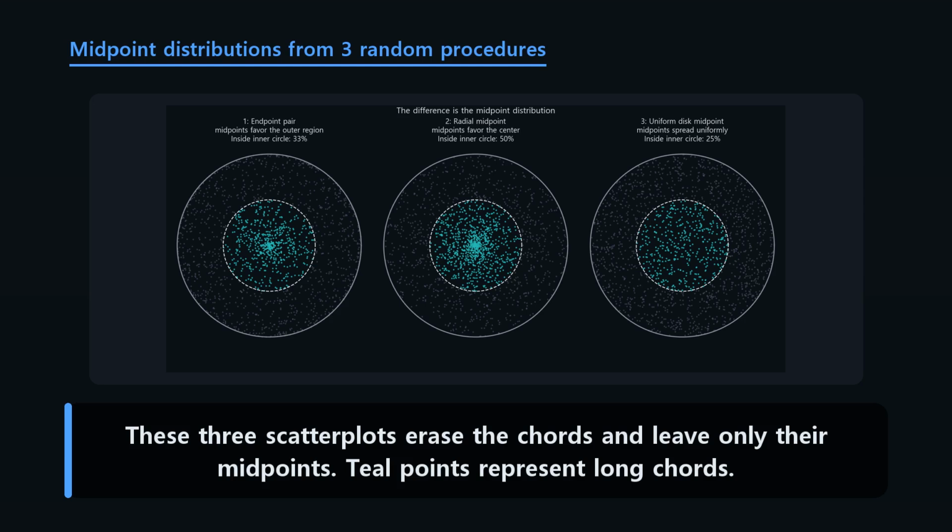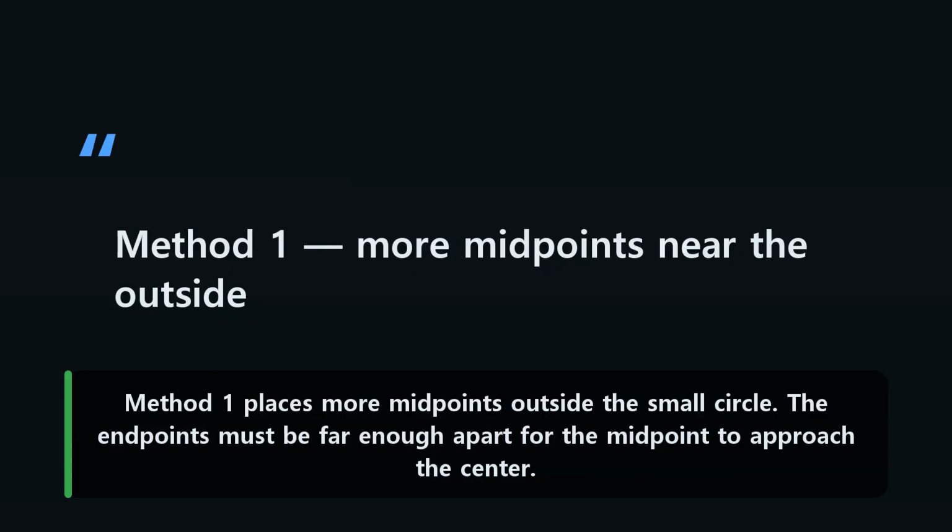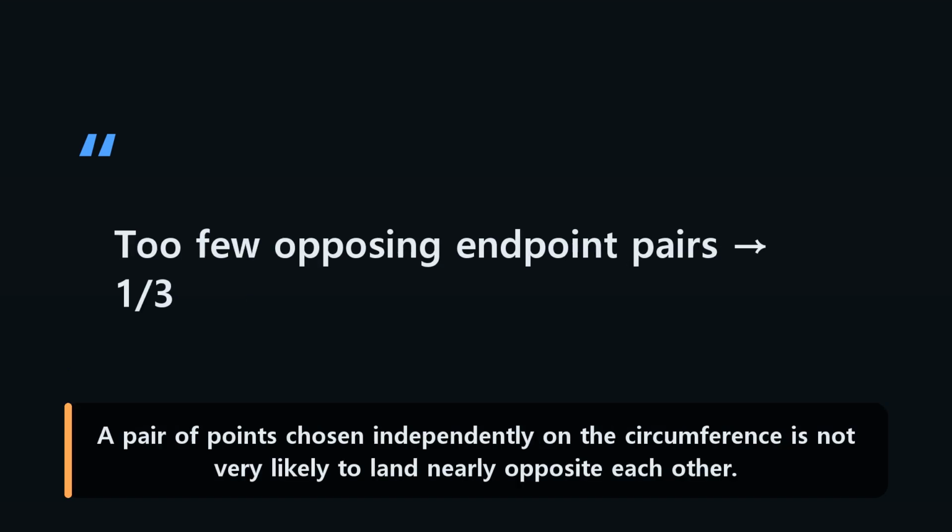These three scatterplots erase the chords and leave only their midpoints. Teal points represent long chords. Method 1 places more midpoints outside the small circle. The endpoints must be far enough apart for the midpoint to approach the center. A pair of points chosen independently on the circumference is not very likely to land nearly opposite each other.